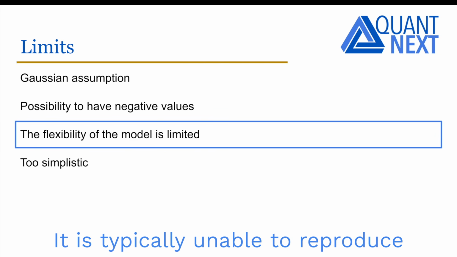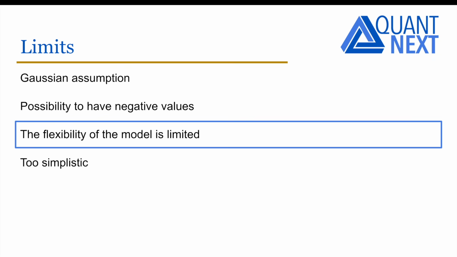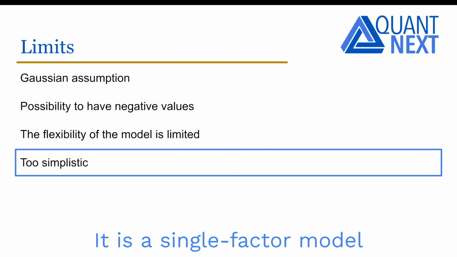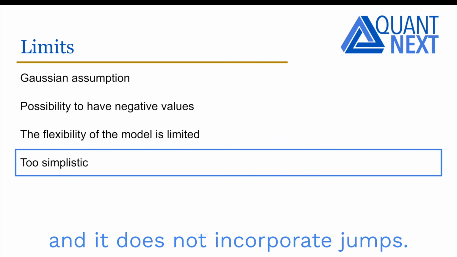It is typically unable to reproduce all zero-coupon curve shapes observed in the market. The model may be too simplistic. It is a single-factor model with a constant volatility parameter and it does not incorporate jumps.